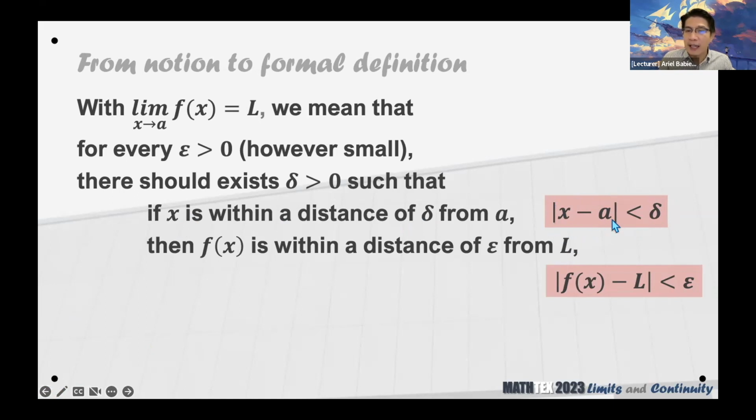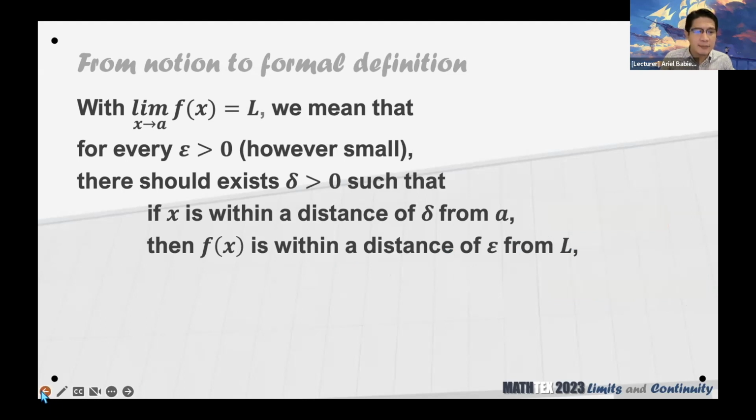So this absolute value represents the distance, specifically the distance of x from A. When we read this, we mean that the distance of x from A is less than delta. And from this one, f of x is within a distance epsilon from L, we mean that the distance of f of x from L is less than epsilon. Kaya nagkaroon doon ng absolute value, because on a line, the distance is measured in terms of that absolute value. Hindi ko pala napakita yung sa f of x minus L.